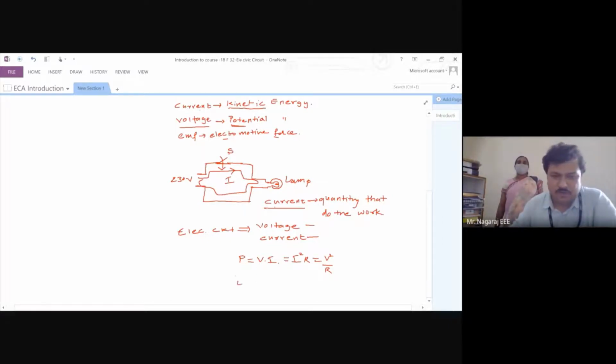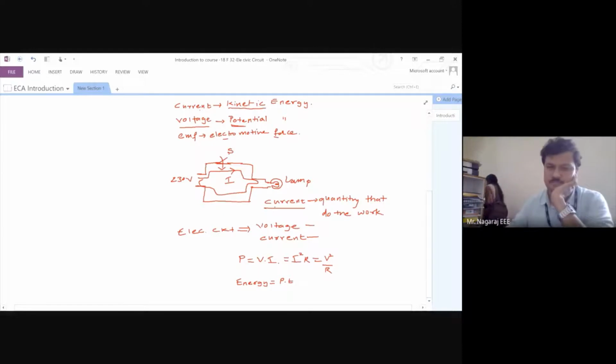If you want to find out energy, you can find out power and multiply it with time. So this is energy. The moment I know what is voltage and what is current, I can find out any electrical quantity associated with any electrical system.